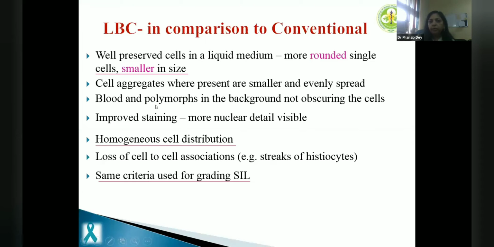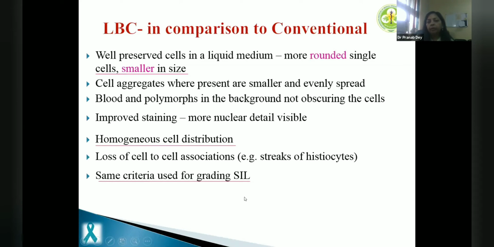So on morphology, what is the difference? When we are preserving these samples in liquid medium, they tend to round up. So they are rounded, and because they are present in alcohol, they are smaller in size as compared to normal conventional smears. Your cell aggregates are smaller, they are evenly spread. Blood and polymorphs are there, but they're not obscuring squamous cells. It has improved staining, homogeneous cell distribution, maybe lesser cell to cell association. So the kind of exodus we used to see in conventional smears is less commonly seen in liquid based cytology, but you will see histiocytes in the background.